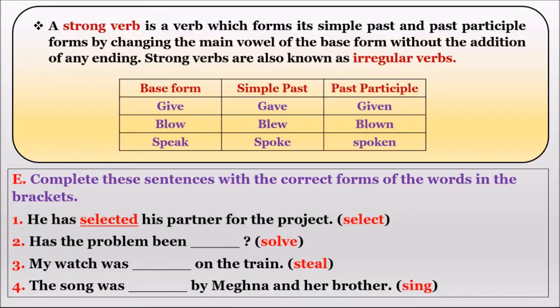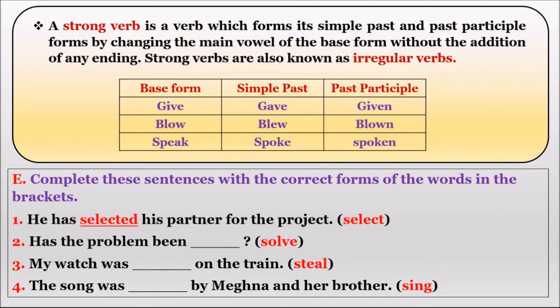And here in the strong verb, it will not take help of any added words, but the vowels will be changed in case of simple past and past participle. Okay. The strong verbs are called as irregular verbs.